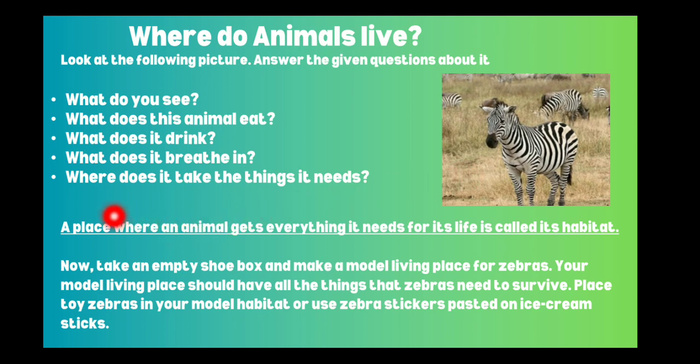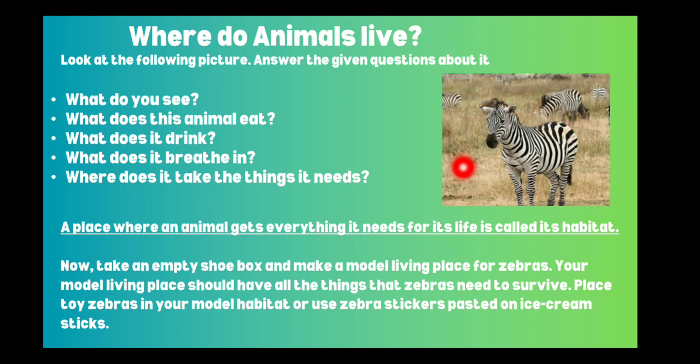So a place where an animal gets everything it needs for its life is called its habitat. So this is the habitat of a zebra. It gets its food from here. So you can see the grass, and some of the elephants are eating the grass.